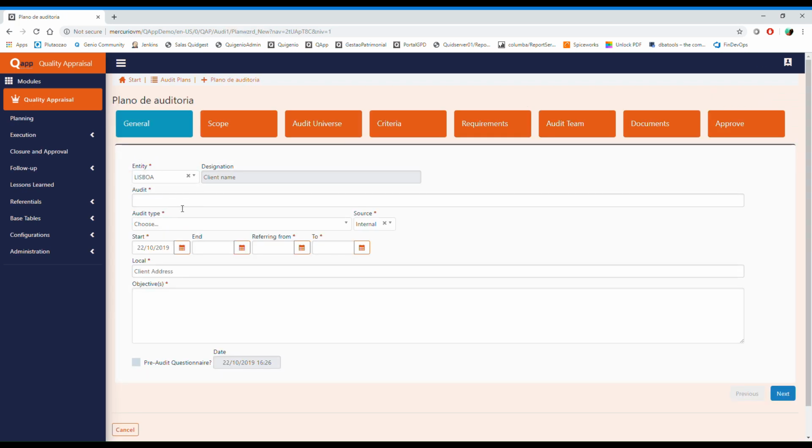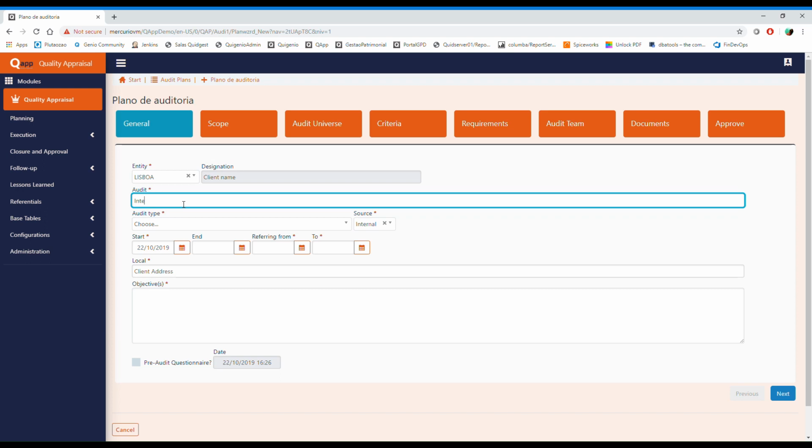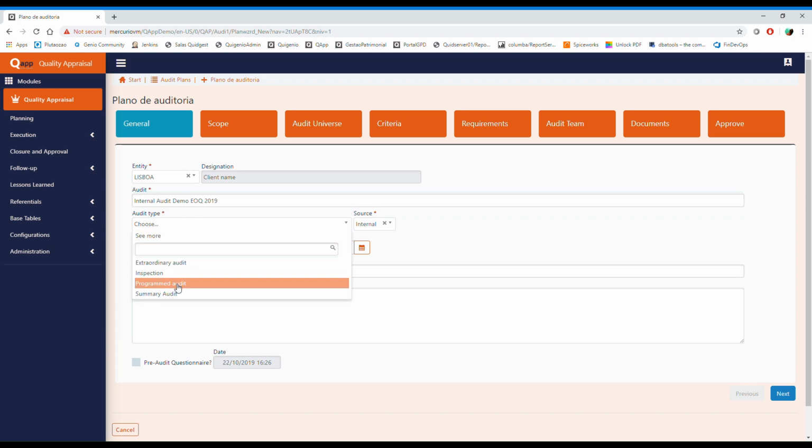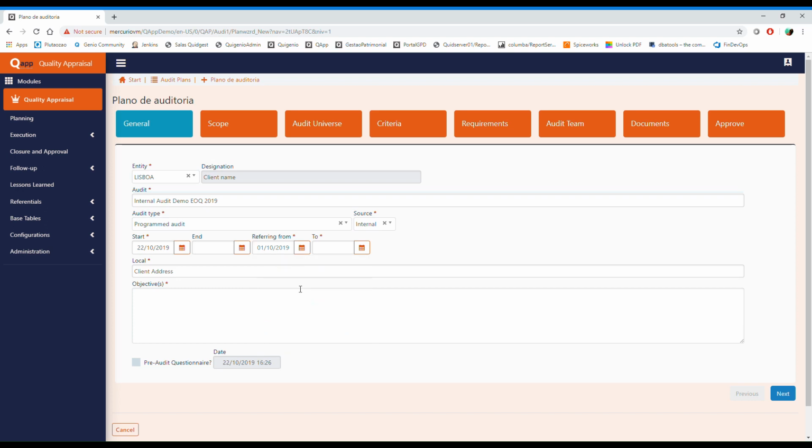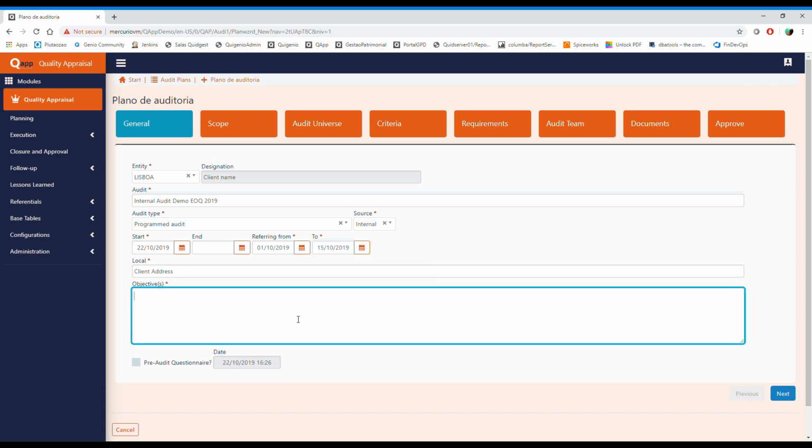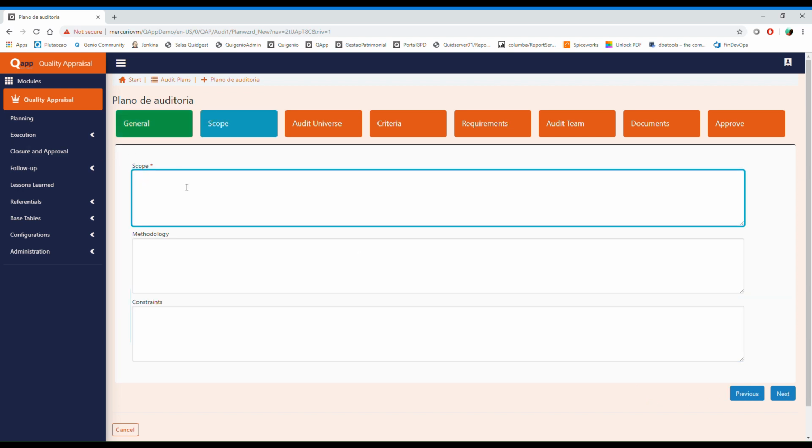And here we have the steps at the top, like a workflow. We're just creating an internal audit right now, as an example for the demo today. So the first part is selecting the type, when the period is that it's going to be happening, and what the goals or the objectives are for this particular audit. So then we'll move over to the scope.